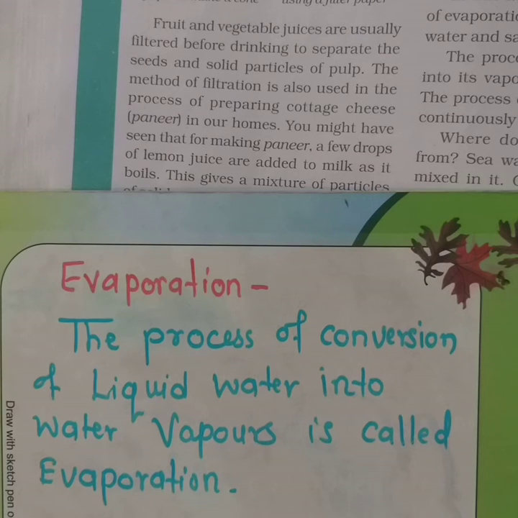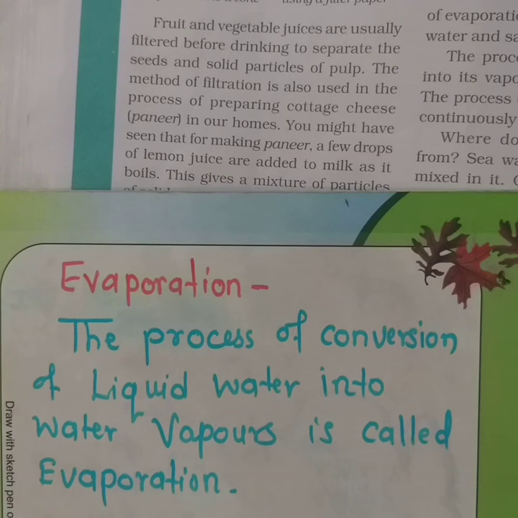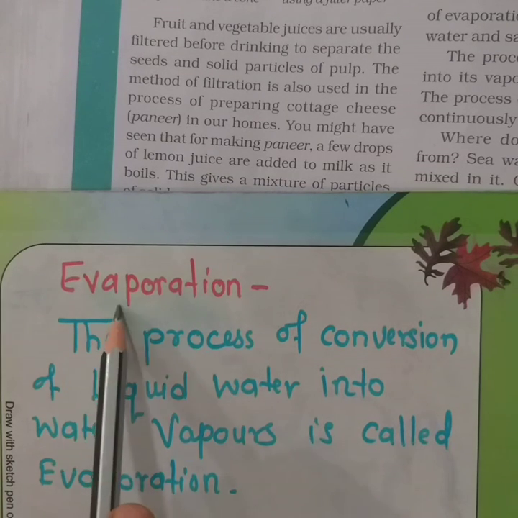When we boil the water or when we heat the water, it converts into water vapor. After reaching the boiling point, or even before that, it will start evaporating or converting into vapors. This condition is called evaporation.